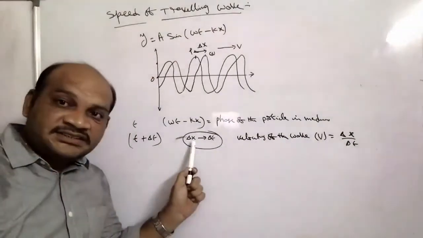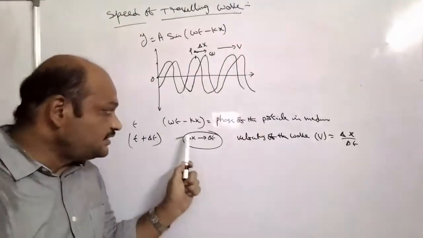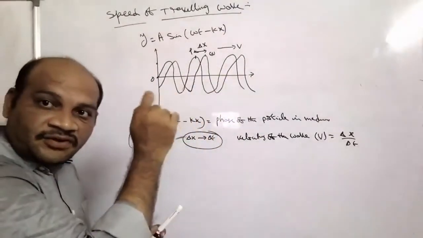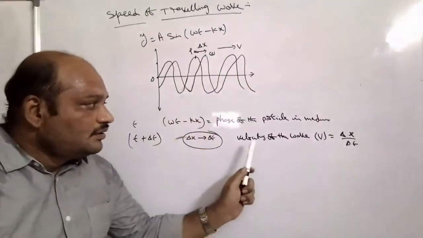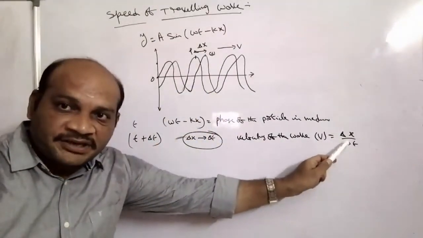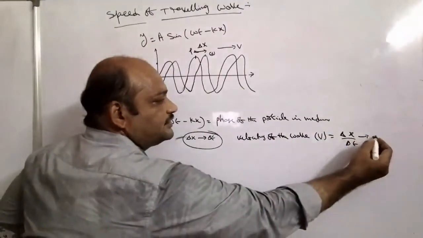That is, in delta t seconds the wave displaces by delta x when we observe one point on the wave. So the velocity of the wave is the displacement of the wave by the time interval, v equals delta x by delta t. Equation number 1.